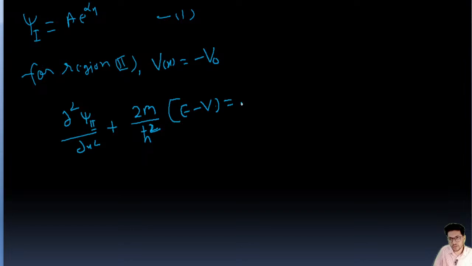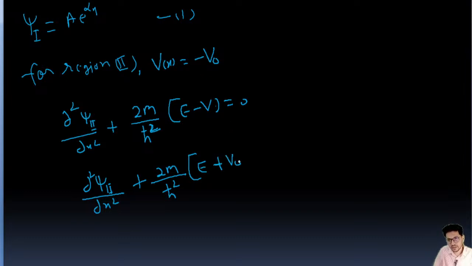Now we'll put the value. So d2 psi 2 upon dx square plus 2m upon h cut square e plus v naught equal to 0, right? And value of e also we'll put, value of e is minus mod e.